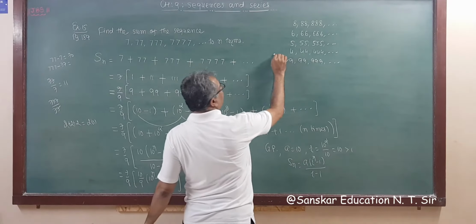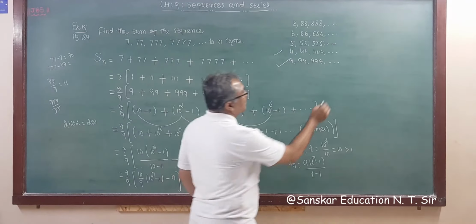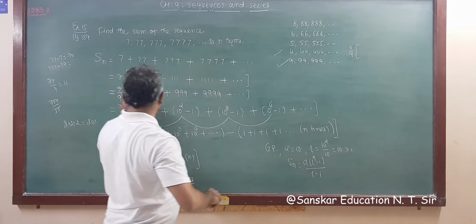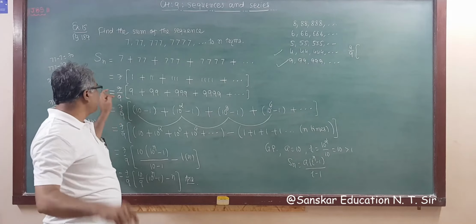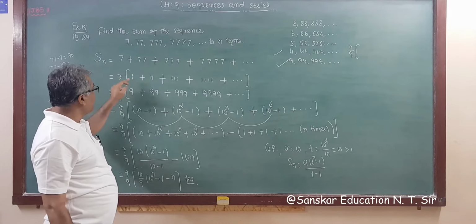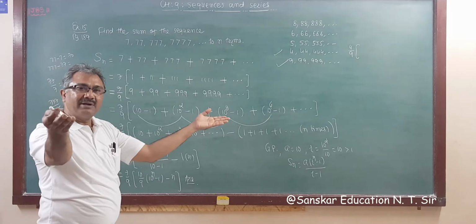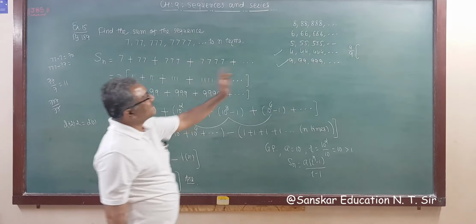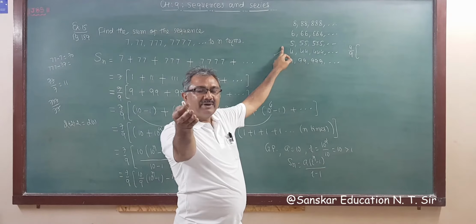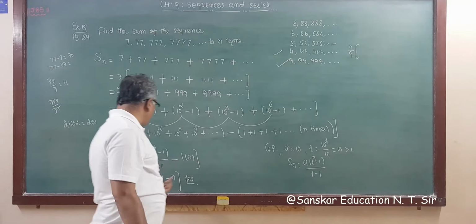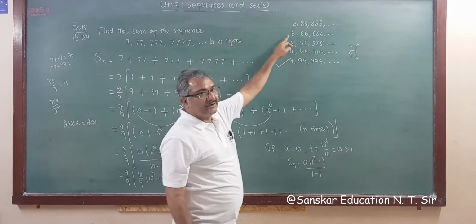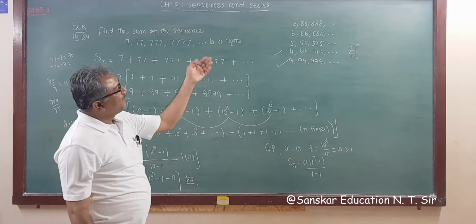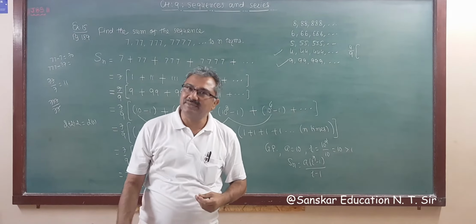Suppose 4 is given, then what will happen? 4 will be common, so 4 comes out, divide and multiply by 9, so inside 1 1 with 9 will come. So with 4 the answer will be 4 by 9 into the same bracket answer. Similarly, take 5 common, divide and multiply by 9, you will get 5 by 9 into this bracket, same answer. Suppose 6 is given, 6 by 9, same answer bracket, right? If 8 is given, then 8 by 9, same answer, right?